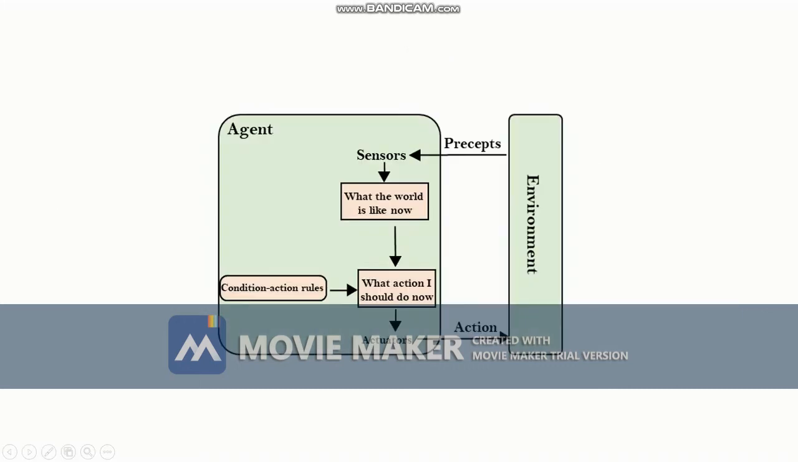This is in diagram form. This is the environment, and this is the agent. It tries to get perceptions from the environment with the help of sensors. With the help of sensors, it knows what the world is like now. Then, based on it, what action I should do now, it decides using the condition-action rules, and the action is performed on the environment with the help of actuators or effectors.